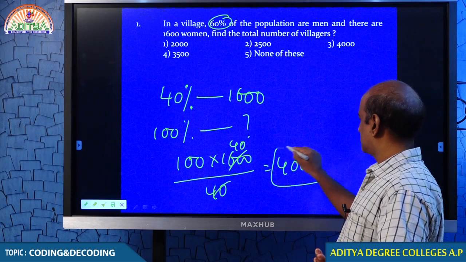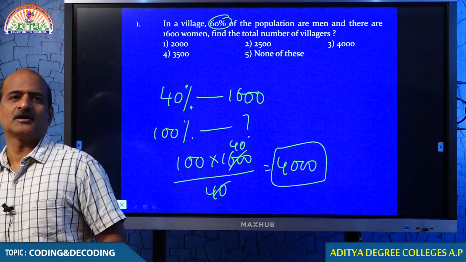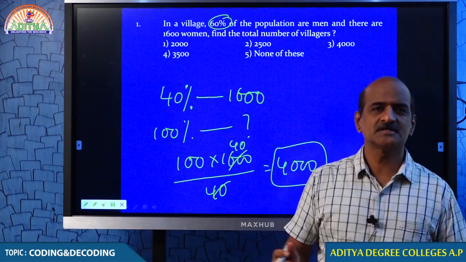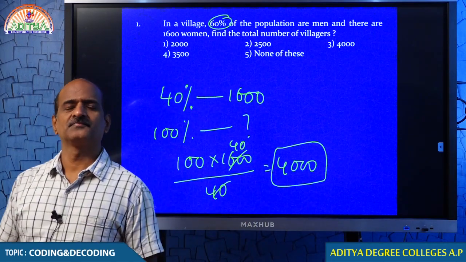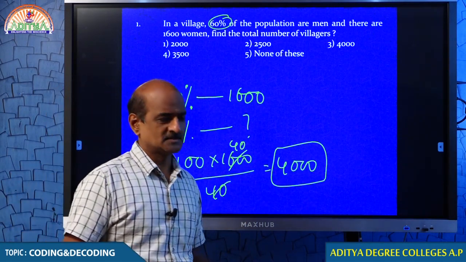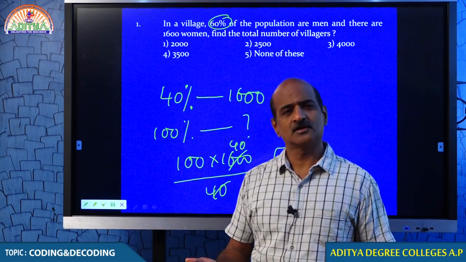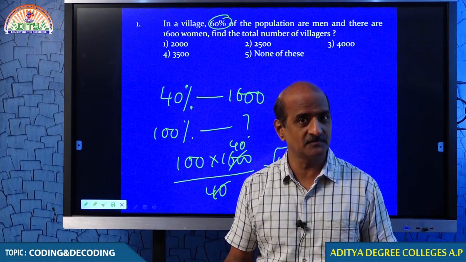Students, are you comfortable? How did I get that 40%? Are you clear? Because 60% are given men, obviously the remaining 40% should be female. So, 40% is 1600. How much is 100%? That is 4000. If it is okay, then I will go to the next one. Students, tell me, is it okay for you?